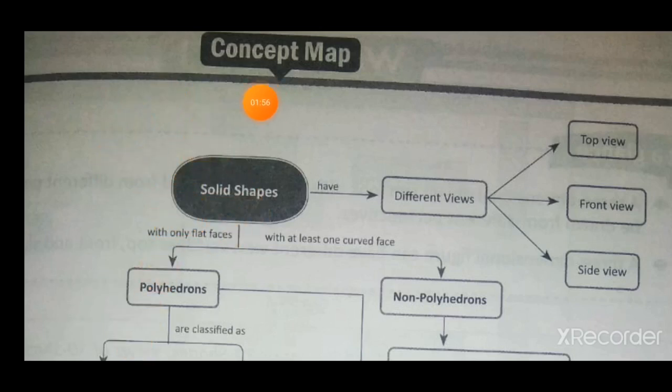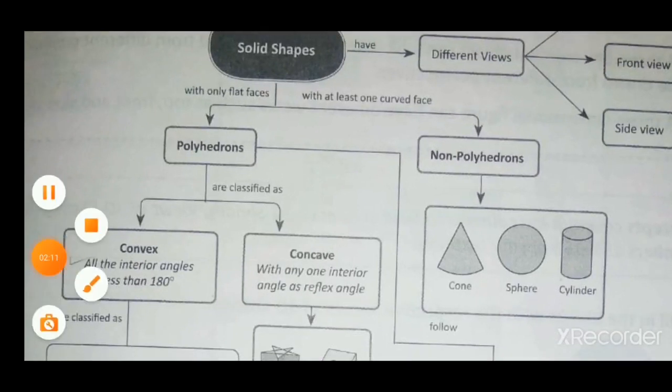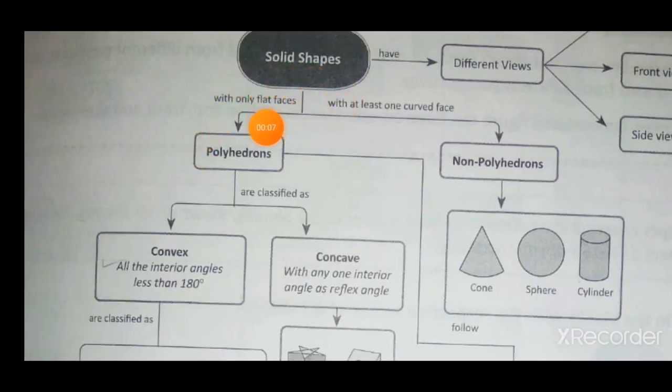Now the concept map for solid shapes. Solid shapes have different views: top view, front view, and side view. Solid shapes with only flat faces are called polyhedrons. Polyhedrons are classified as convex and concave.